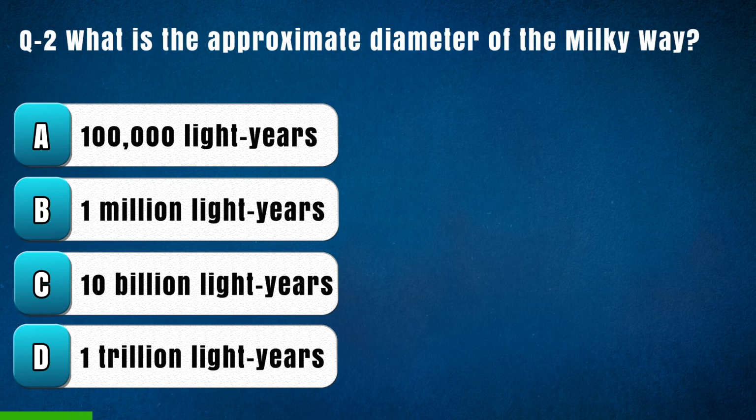Question 2. What is the approximate diameter of the Milky Way? Option A 1 lakh light years, B 1 million light years, C 10 billion light years, D 1 trillion light years. The right answer is A, 1 lakh light years.